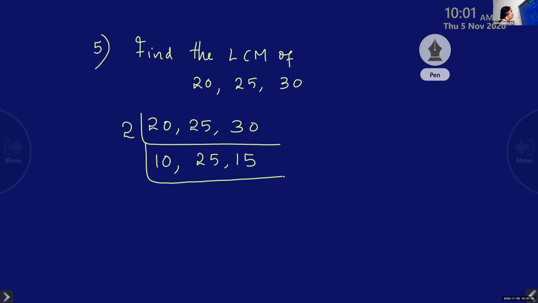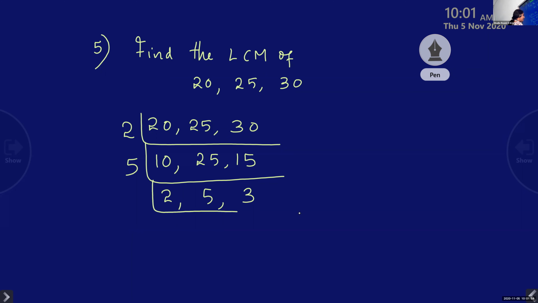Again, now any number we can divide these three numbers or at least two numbers? 5. With 5 we can divide all three numbers. So 10, so 2, 5, 5 and 3. Clear? Now it is all prime numbers: 2, 5 and 3.